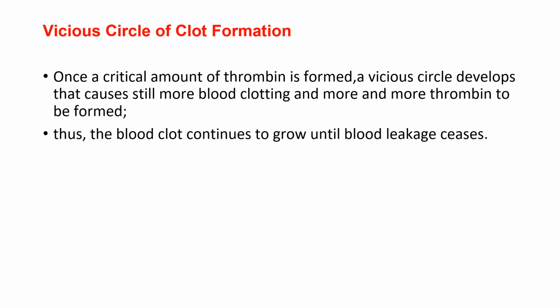Once a critical amount of thrombin is formed, a vicious circle develops that causes still more blood clotting and more thrombin to be formed. Thus, the blood clot continues to grow until blood leakage ceases.